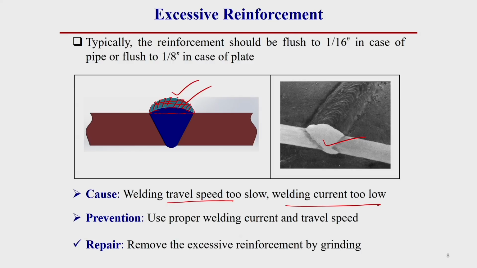How can we prevent this? You can prevent this by using proper welding current as well as proper travel speed or welding traverse speed. For repairing this, we should remove the excessive reinforcement by grinding operation. Whatever the excessive portion of the reinforcement is there, we have to remove it by grinding operation.